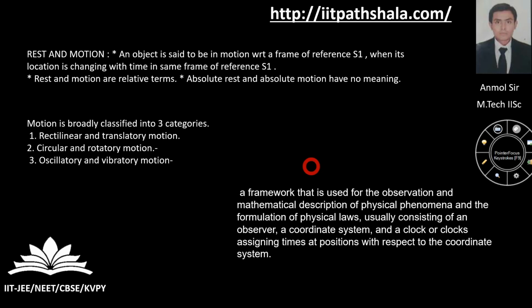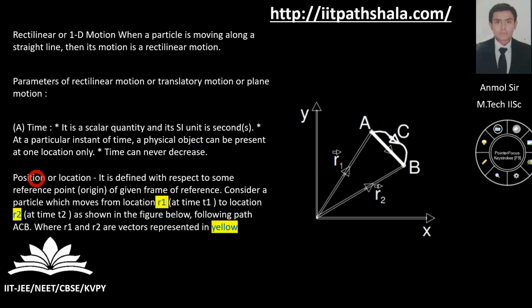We'll discuss the second and the third in the upcoming lectures, but let us discuss the rectilinear or translatory motion here. Rectilinear or 1D motion is when a particle is moving along a straight line. Now the parameters of rectilinear motion in a plane are as follows.